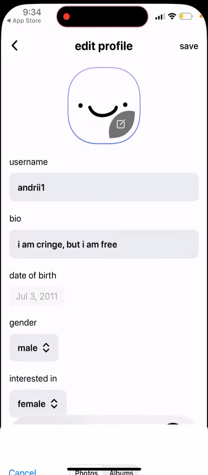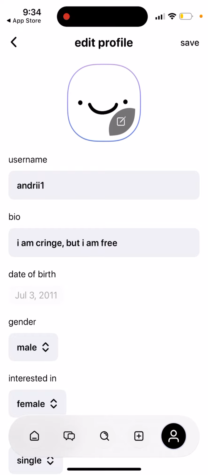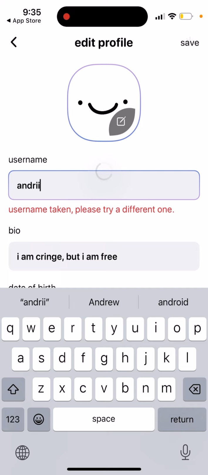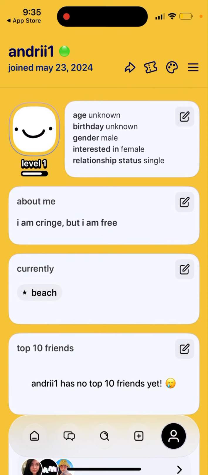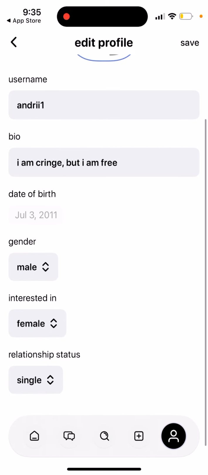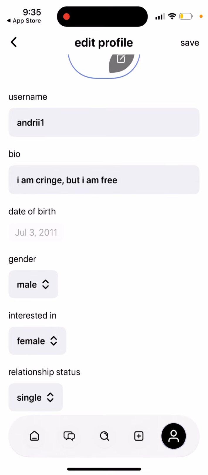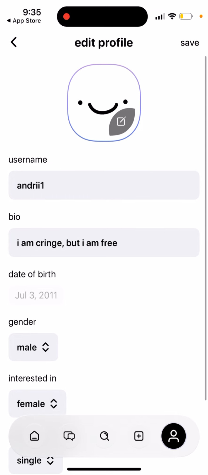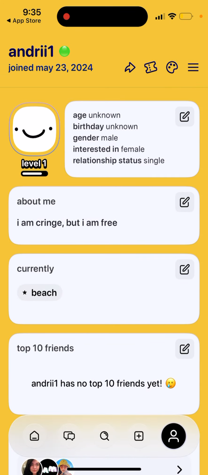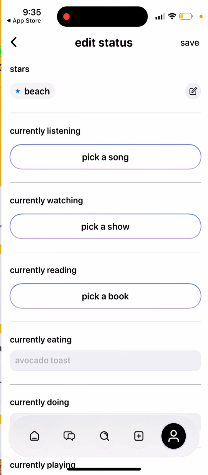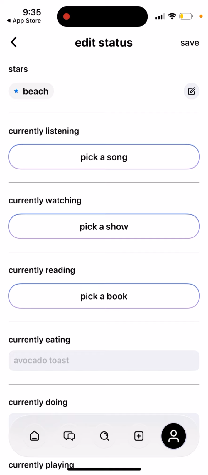Then you have your profile picture, which you can add here. There are different types of profile pictures. Then you have your username, which should be unique. It says already taken, whatever. Then you have your bio, date of birth, which you can't change, so just be careful. Gender, interested in and relationship status. This is not a dating app, but they still have it here. Then you have about me, and then your different statuses, which you can add here.